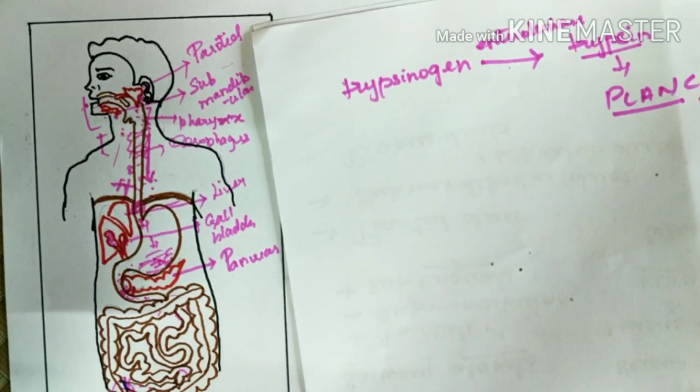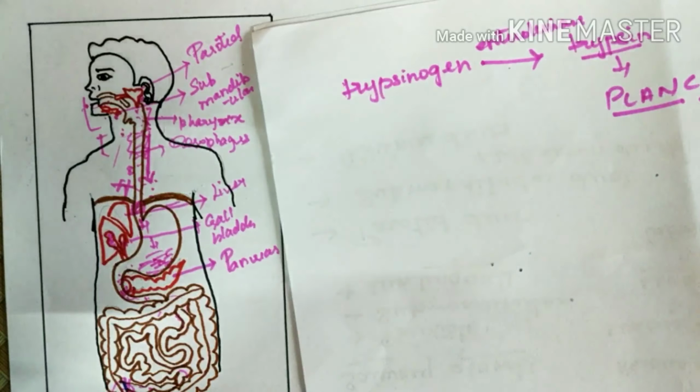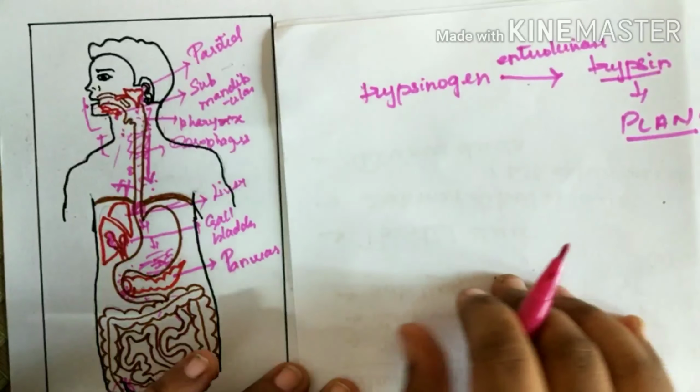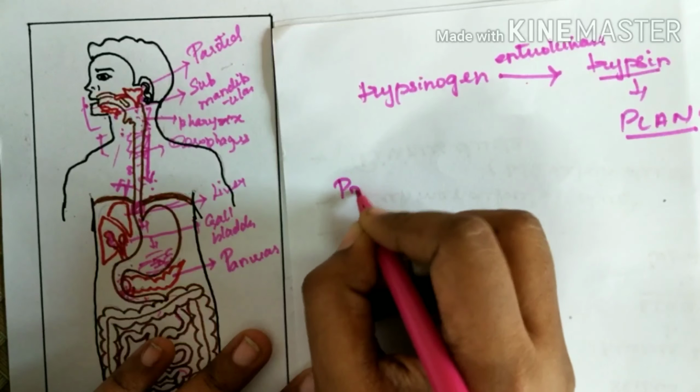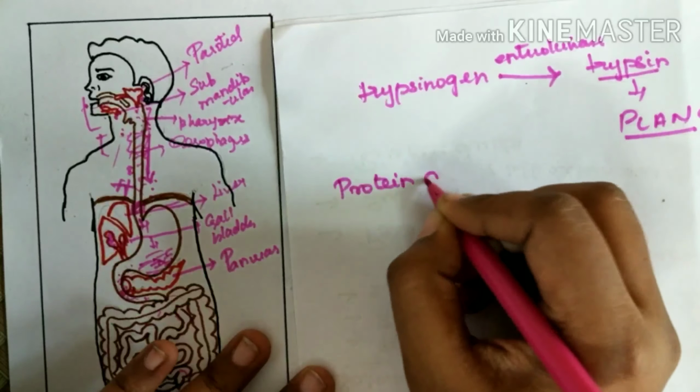So now the food bolus is turned to chyme. The chyme on reaching the intestine is acted upon by certain proteolytic enzymes. First, protein digestion happens.